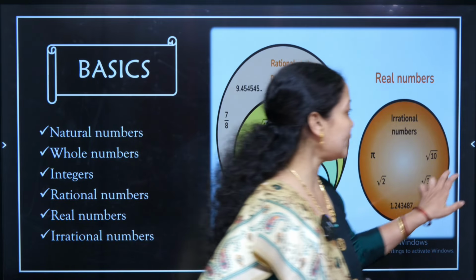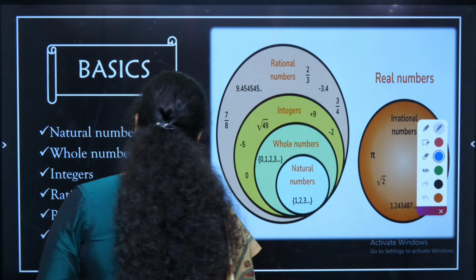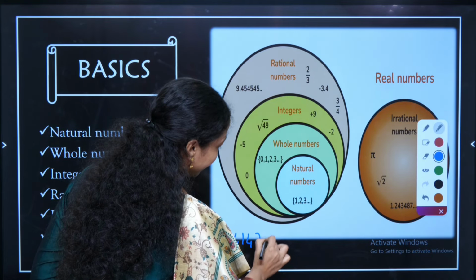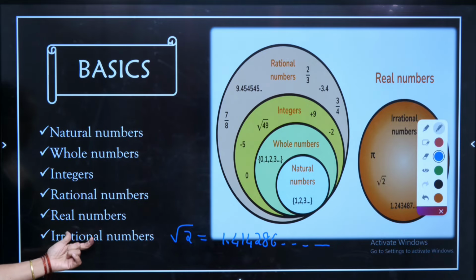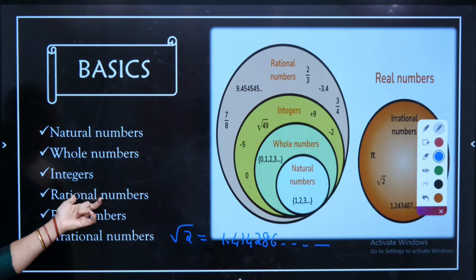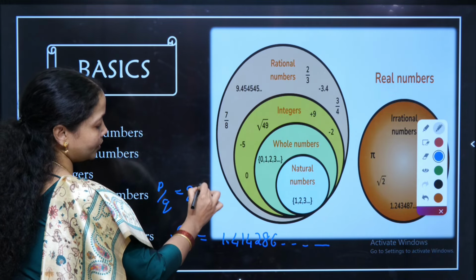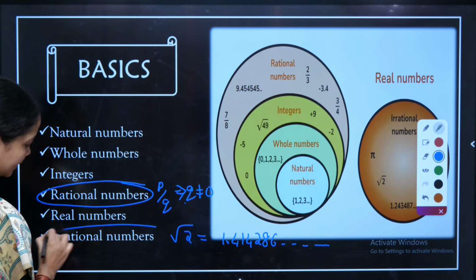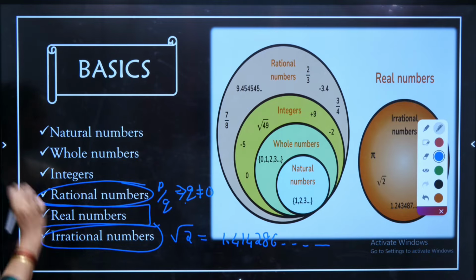That means if I take a rooted term called root 2 and try to divide, the value of root 2 will go 1.41428 and it goes on. It is a never ending process. So when a number cannot be divided until it ends, I call it an irrational number. And rational numbers are the numbers represented in p by q form where q is not equal to 0. The combination of rational numbers and irrational numbers gives me the main frame of the chapter called real numbers.